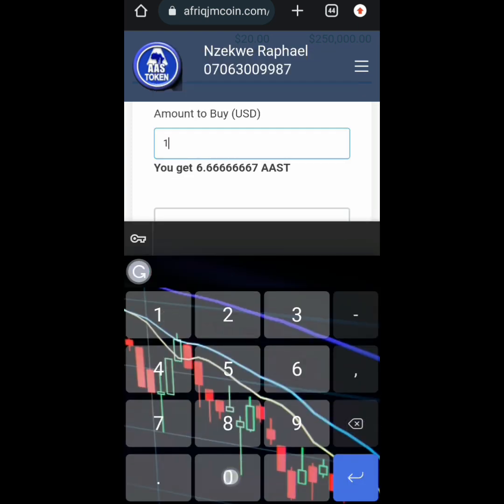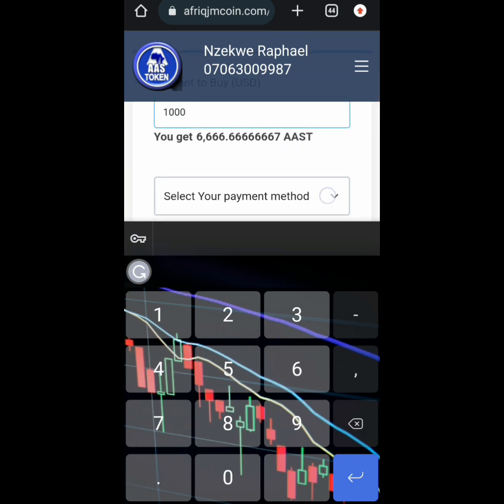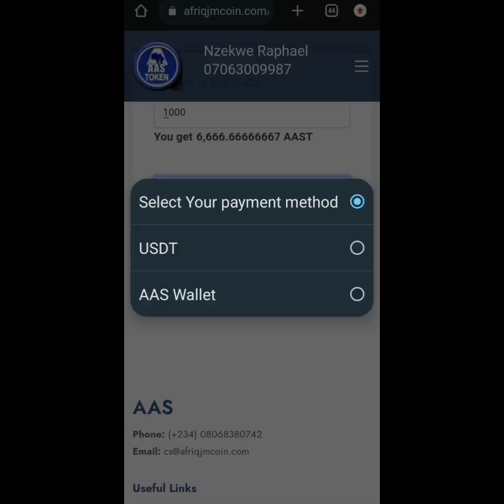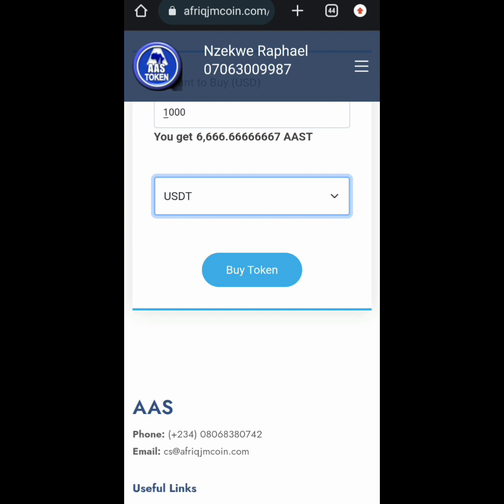So I enter 1,000, and you can see that I'm going to get 6,666.6667. Then I'm going to click on the method. I'm making use of USDT TRC20. Remember that if you want to use your investment, you can use this AAS wallet, but I'm not going to use my investment there because I also invested in AAS. So I'm going to click on this USDT, and after clicking on that USDT, I'm going to click on buy token.